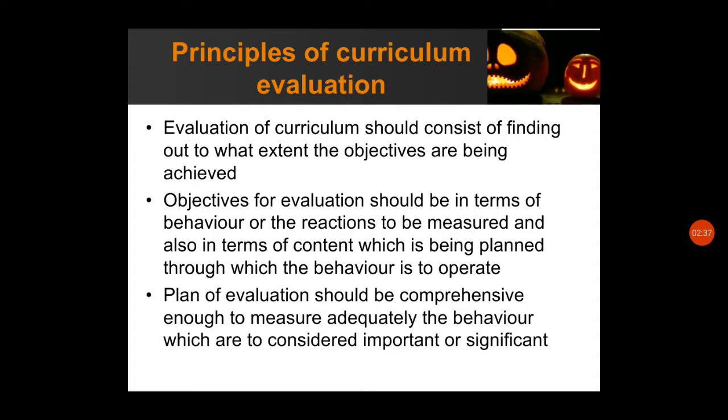So already in objectives we focused on two things, the behavior and the content. So in evaluation also we have to see whether the behavior is demonstrated by the student, and whether the content was properly demonstrated by the student.